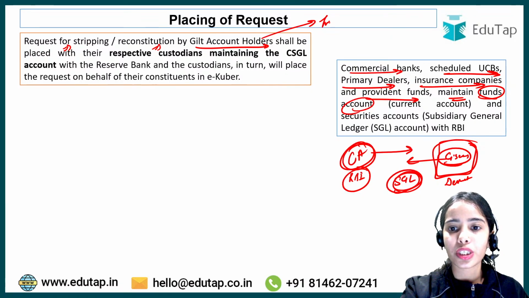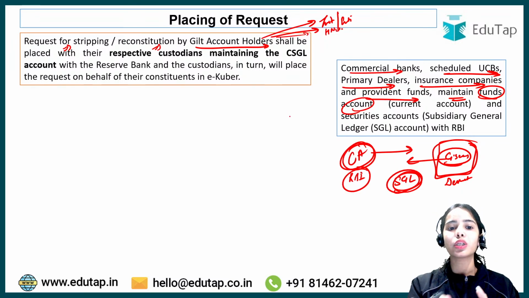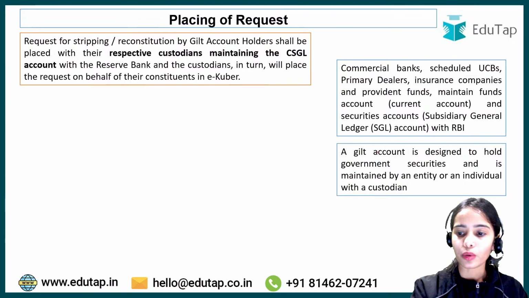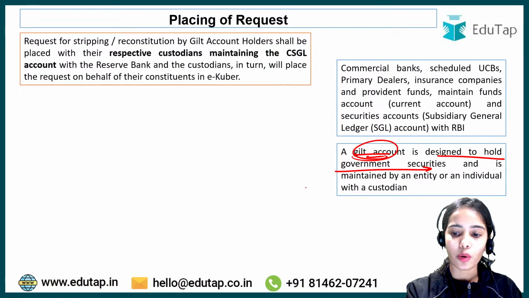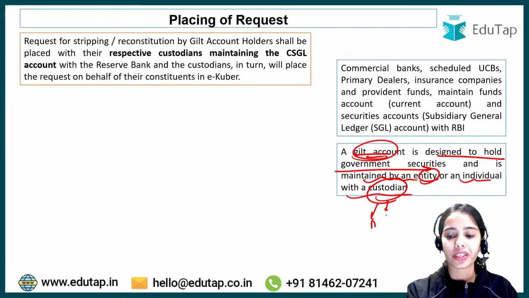So the institutions and entities in our country, as well as the high net worth individuals, hold the gilt account. Okay, so the gilt account is designed to hold government securities, and this gilt account is maintained by an entity or an individual with the custodian. Custodian is usually the bank or the primary dealer.